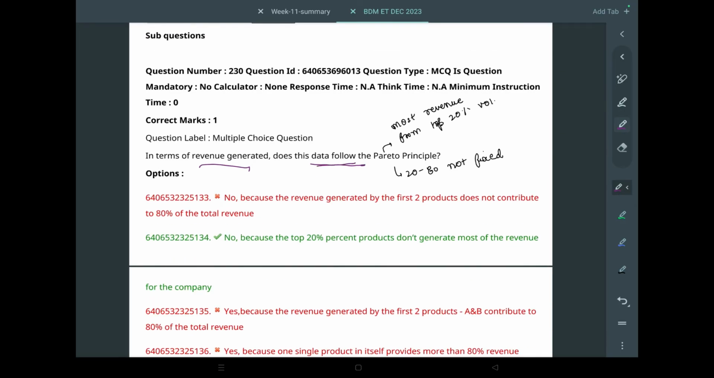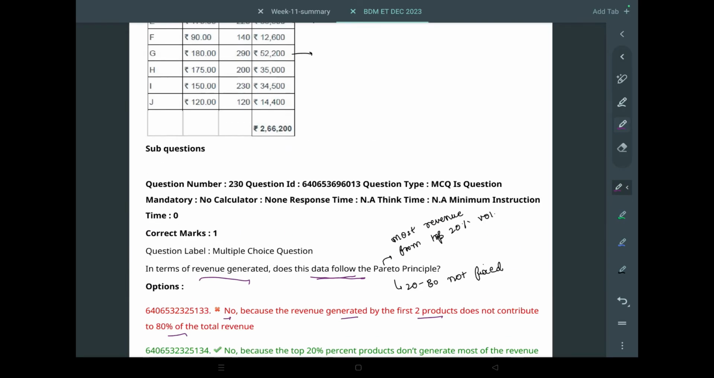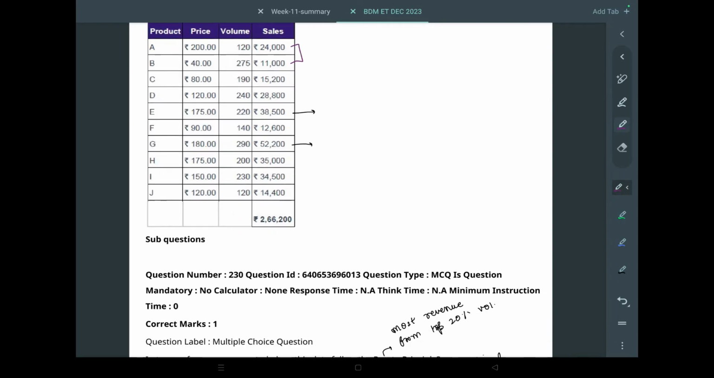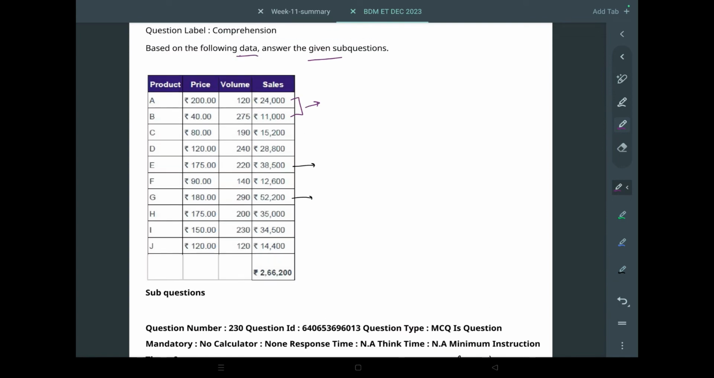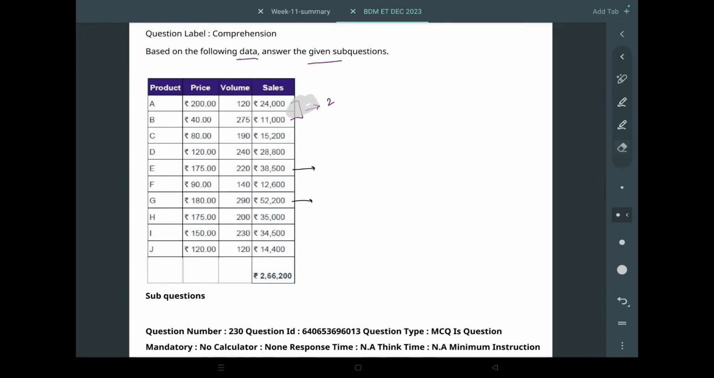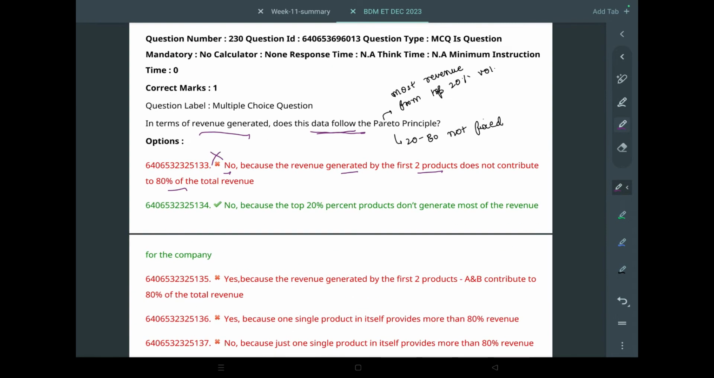So does the data follow the Pareto principle? Let's see. No, because the revenue generated by the first few products does not contribute to 80% of the total. No, we can't really say because this is not like the top 20%. Okay, this is not most volume, like the least volume. Okay, least volume. Sorry, not most. So this will not be that. No, because the top 20% products don't generate most of the revenue.